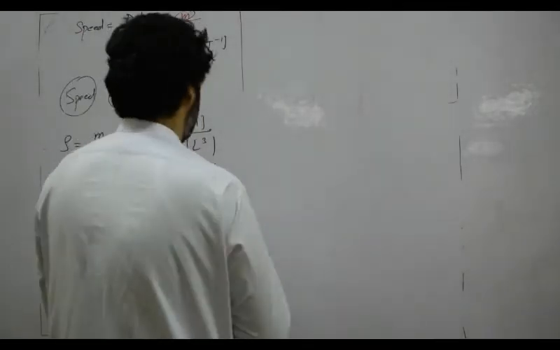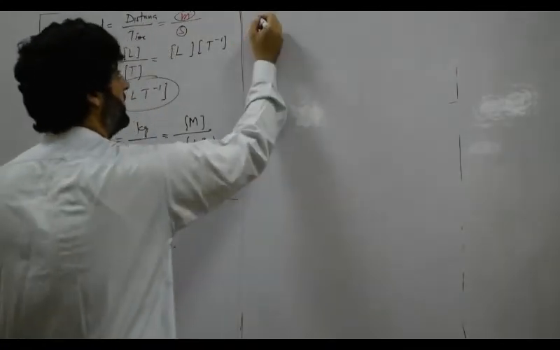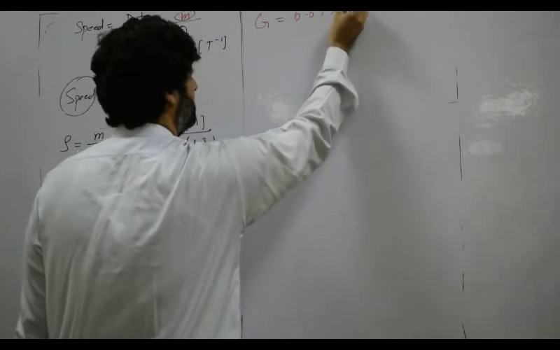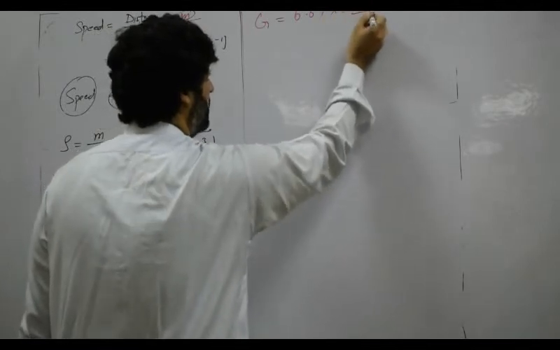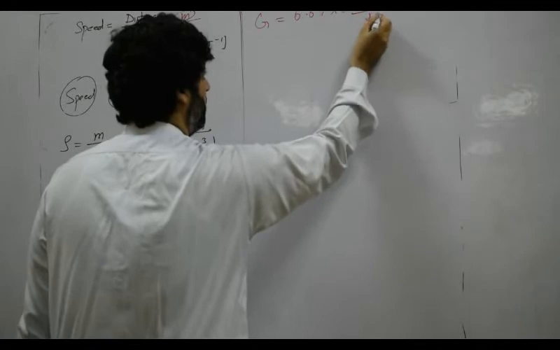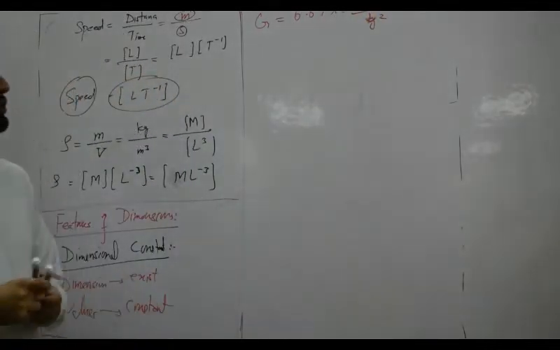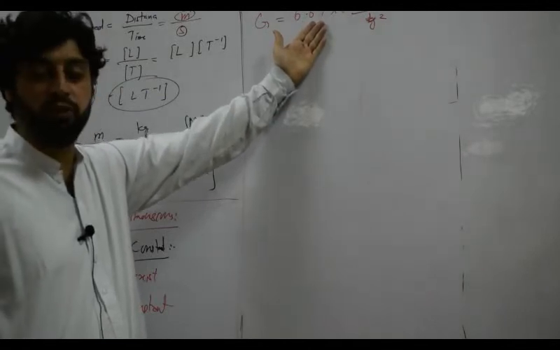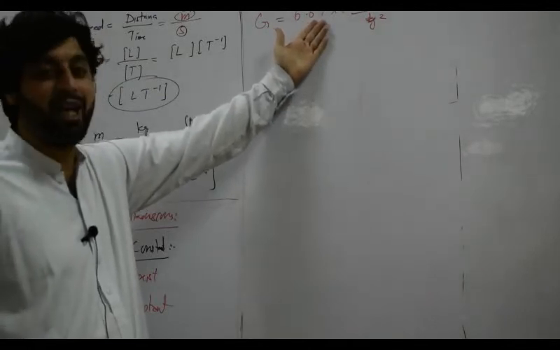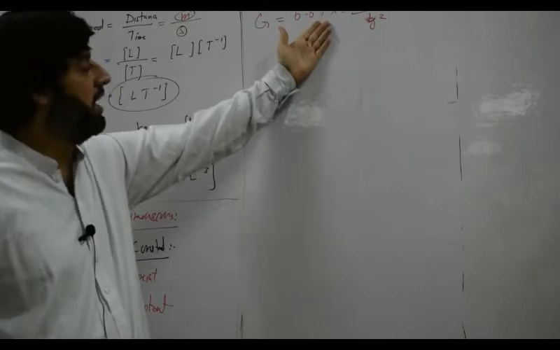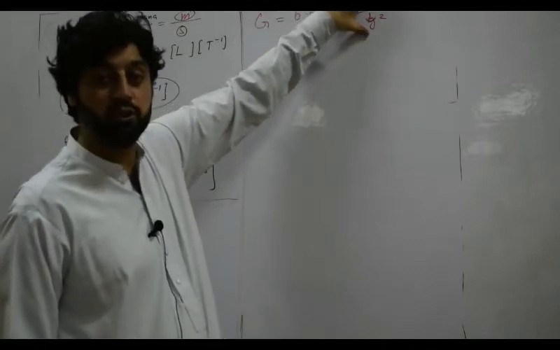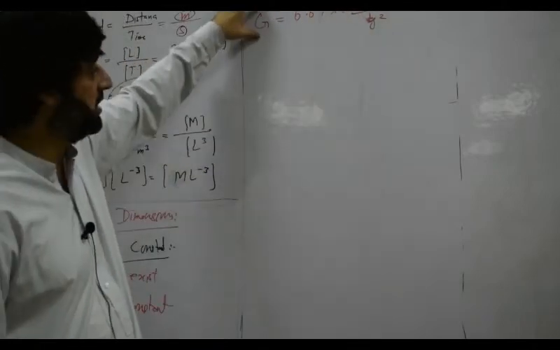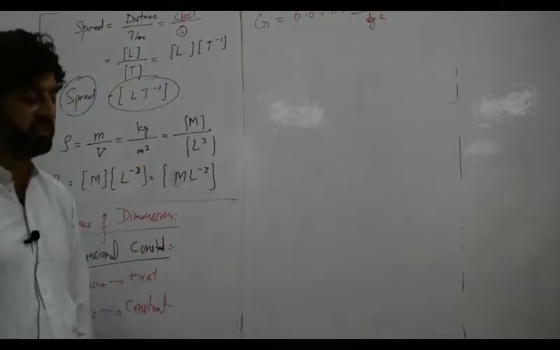Let us talk about the gravitational constant. The value of the gravitational constant is 6.67 × 10^-11 newton meter square per kg square. This value is the same on the earth, the same on the moon, and the same on the sun. So this value is the same everywhere in the universe, and G has dimensions. So gravitational constant is called a dimensional constant.